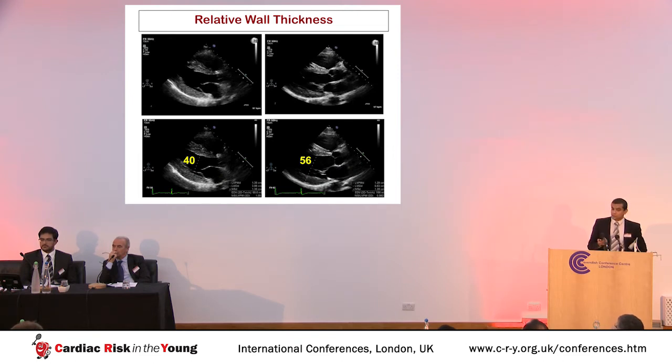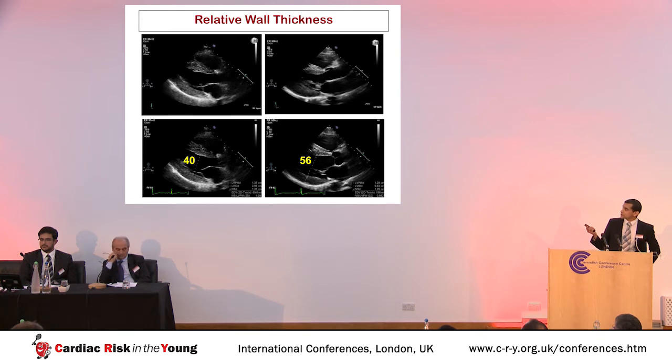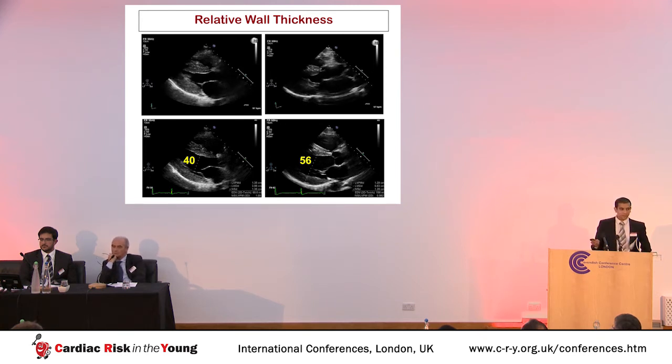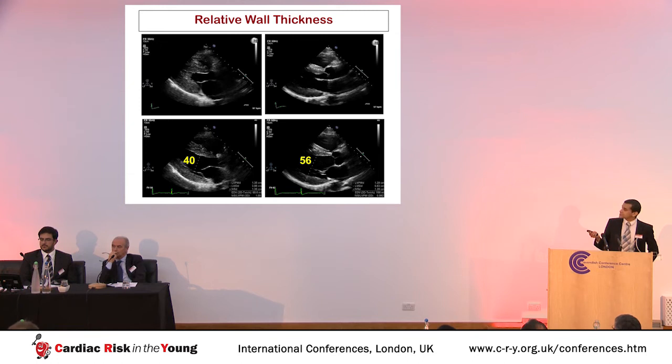Now, I'd like to introduce here the concept of the relative wall thickness. Here we see two athletes, both with left ventricular wall thicknesses of 13.5 millimeters. Our athlete on the left has a cavity size of 40 millimeters, and the athlete on the right has a cavity size of 56 millimeters.